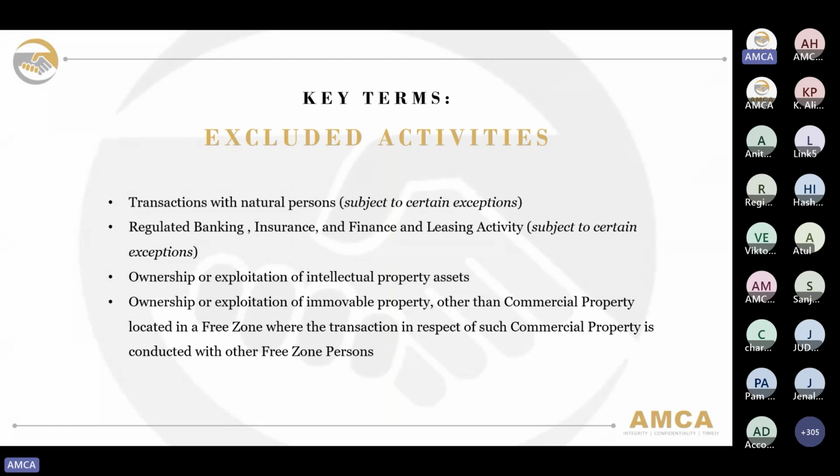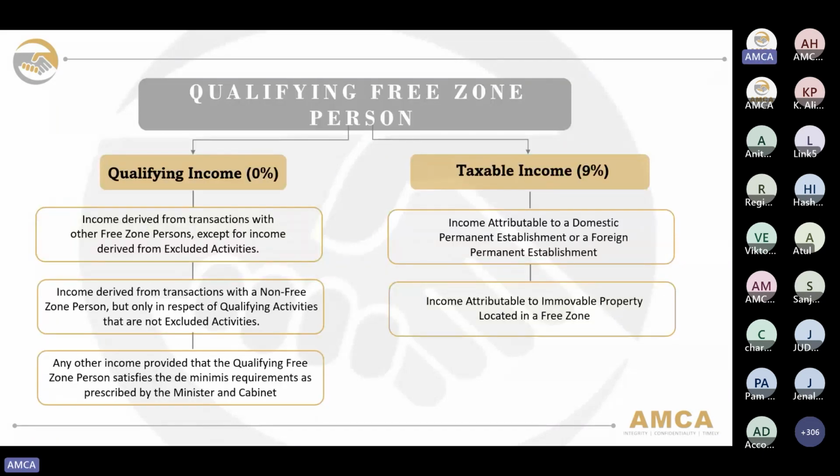So on the second point as well, I would just like to mention for regulated finance and leasing activity, this would be with the exception of activity that would fall on treasury and financing services to related parties and financing and leasing of aircraft, including engines and rotable components. In the next part, we will be discussing the incomes of a qualifying free zone person.